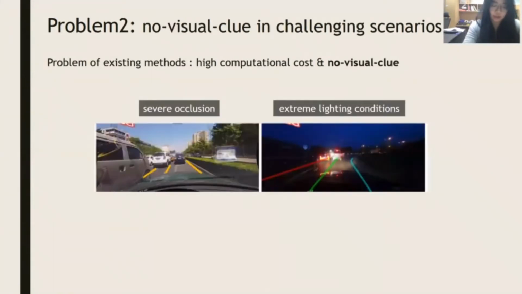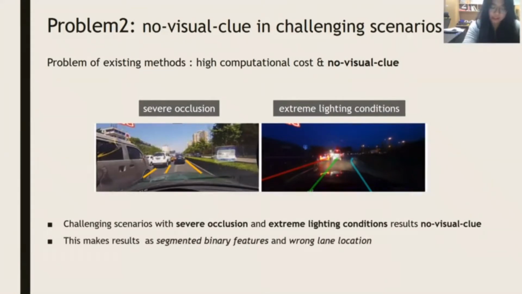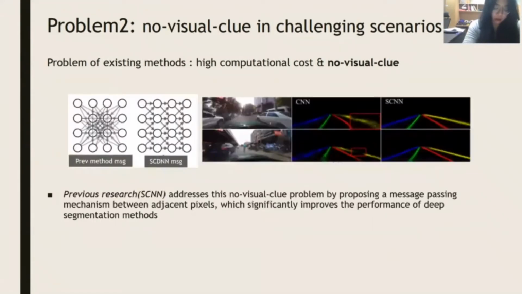The second problem is no visual clue in challenging scenarios. When there are challenging scenarios with severe occlusion and extreme lighting conditions, it results in no visual clue. This makes results as segmented binary features and wrong lane location. Previous research SCNN addresses this no visual clue problem by proposing a message passing mechanism between adjacent pixels, which significantly improves the performance of deep segmentation methods.